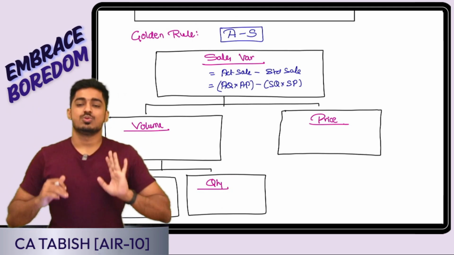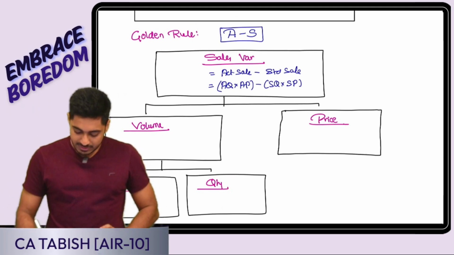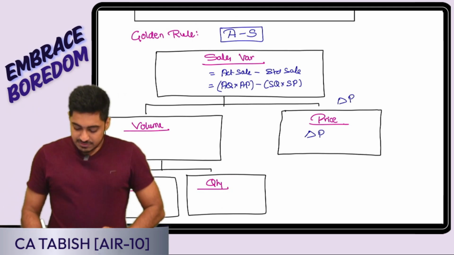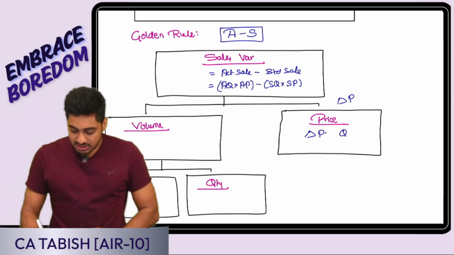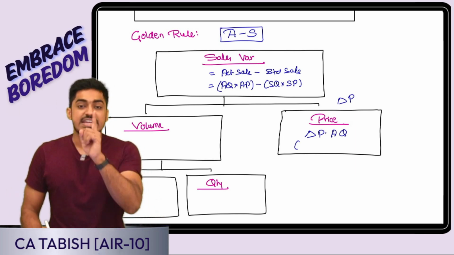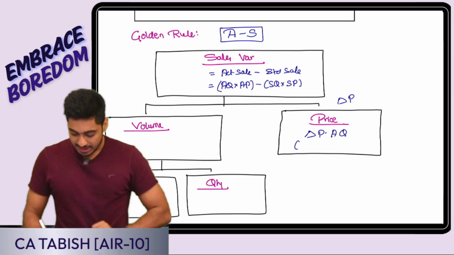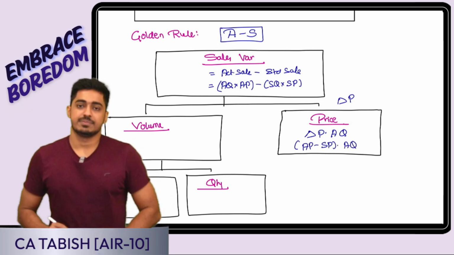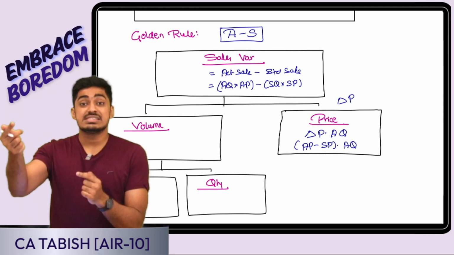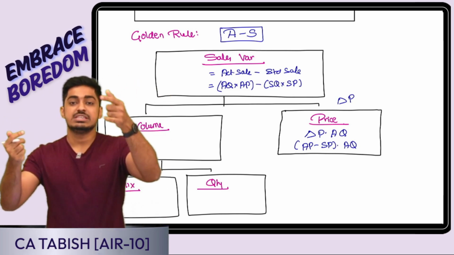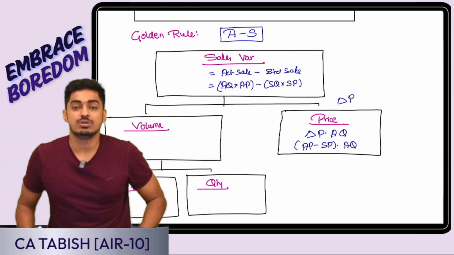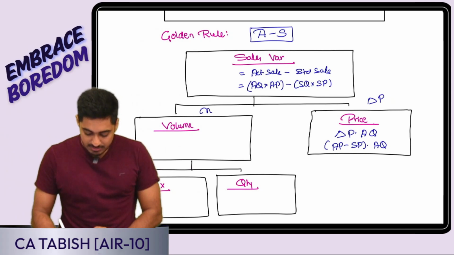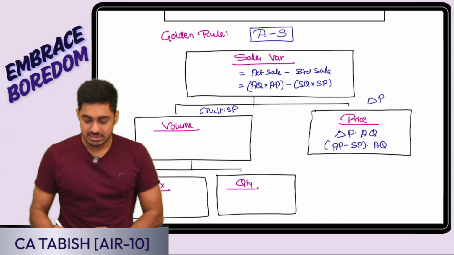In the overall change, what am I first going to nullify? The impact of price, the difference in price. Difference in price, convert into value, into quantity. Which quantity? Entire actual quantity. It is sales, so first comes actual: actual price minus standard price into actual quantity. Now that the difference in price is nullified, from now onwards wherever I use price, I will use standard price only. So here my multiplier is always going to be standard price.